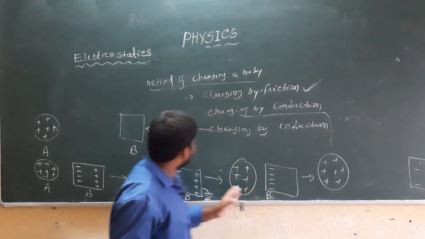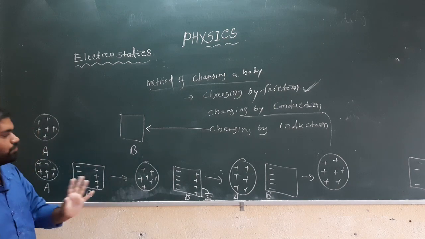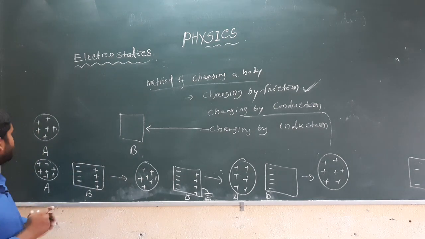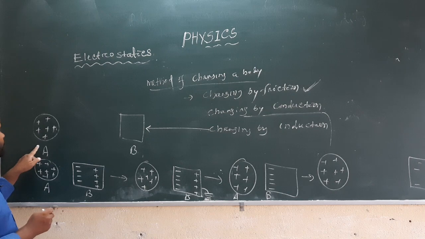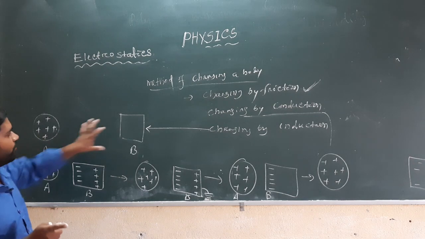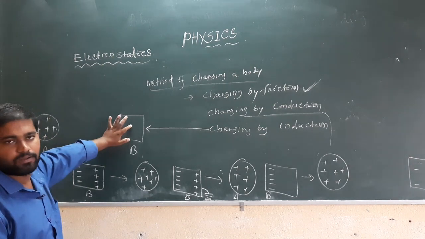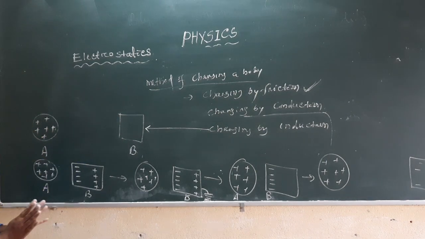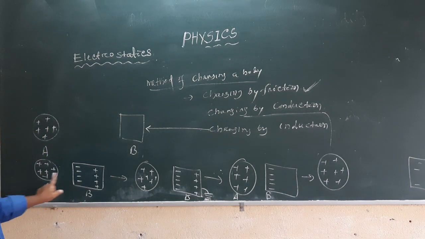Understand? So these are the different steps that we discussed. I repeat: body A is positively charged, body B is neutral, and when we bring body B towards body A, what happens?